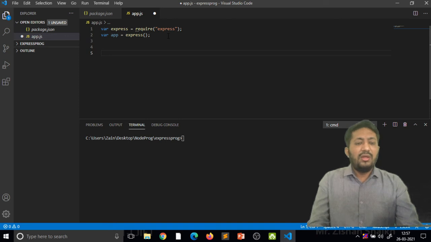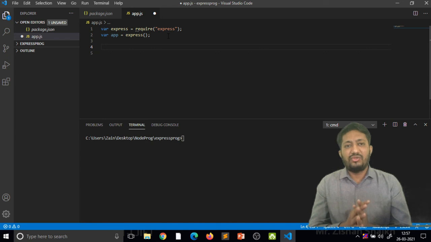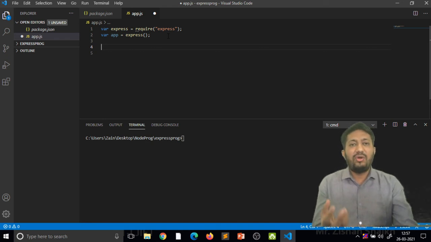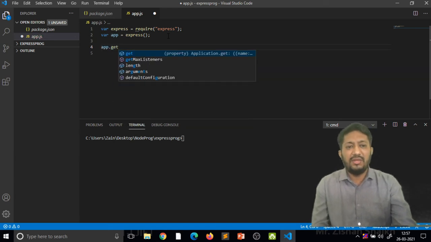Now if we want to access data here, this is all about web applications, so we have to understand that request and response are there. If we want to get data from the server, for that we have to use an HTTP method. So here we are using the get method.